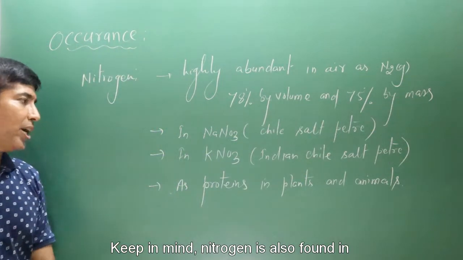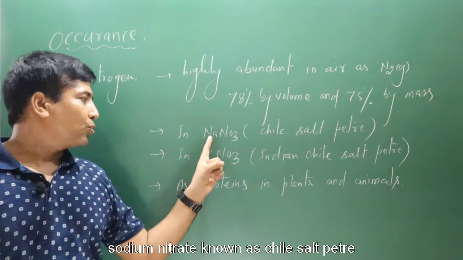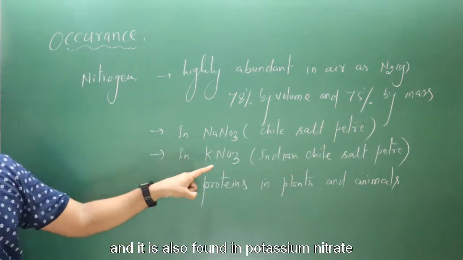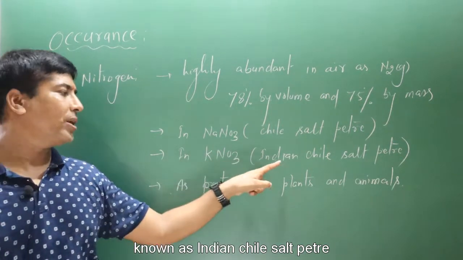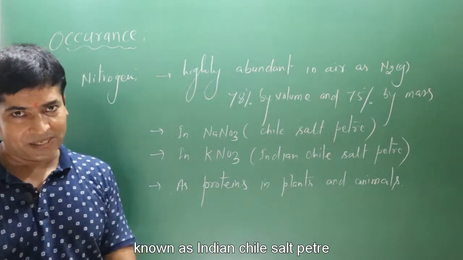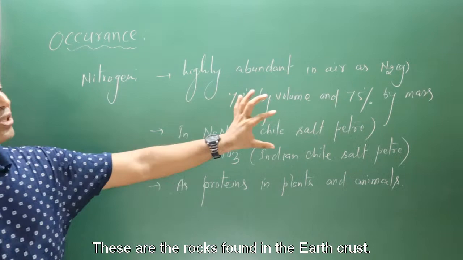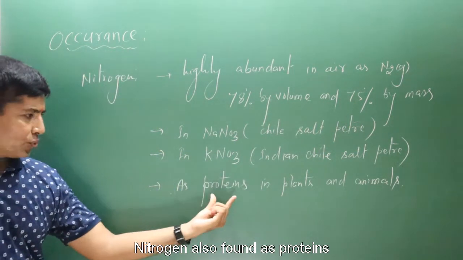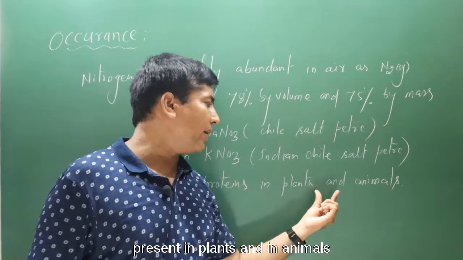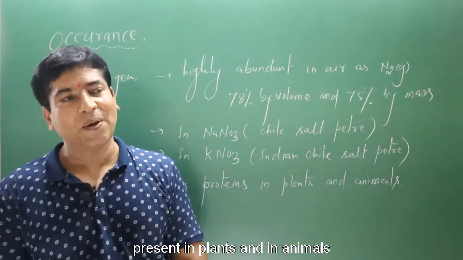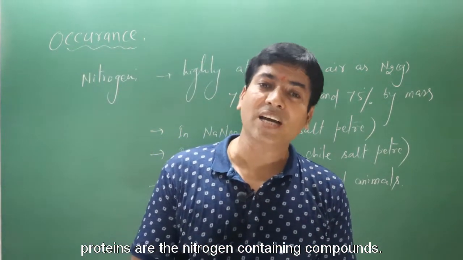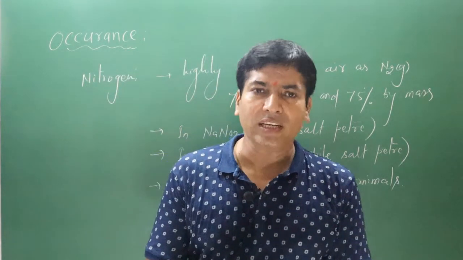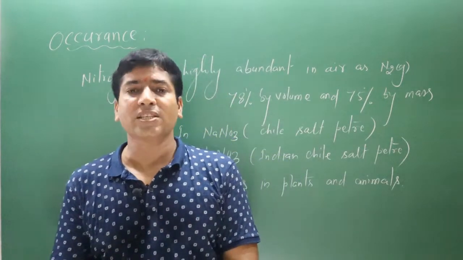Keep in mind, nitrogen is also found in sodium nitrate, known as Chile saltpeter, and in potassium nitrate, known as Indian saltpeter. These are the rocks which are found in the earth's crust. Nitrogen is also found in proteins present in plants as well as in animals. Always keep in mind, proteins are nitrogen containing compounds. That's why proteins have nitrogen.